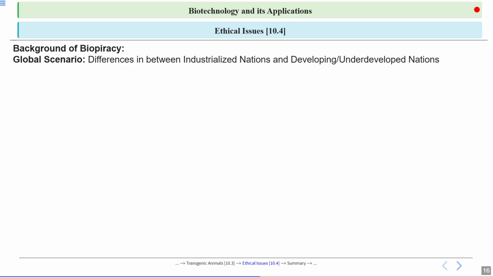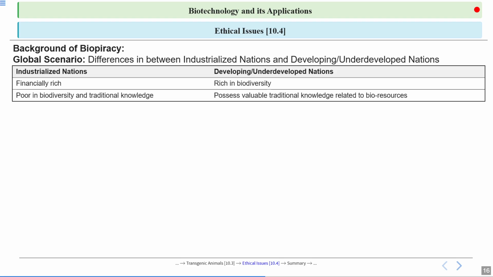So, the background of biopiracy: what is the global scenario, and why is there a difference between industrialized nations and developing and underdeveloped nations? These industrialized nations are financially very rich, but they are very poor in their biodiversity and traditional knowledge. For example, in recent time, this is not about biopiracy, but I'm just giving you an example so that you can relate.